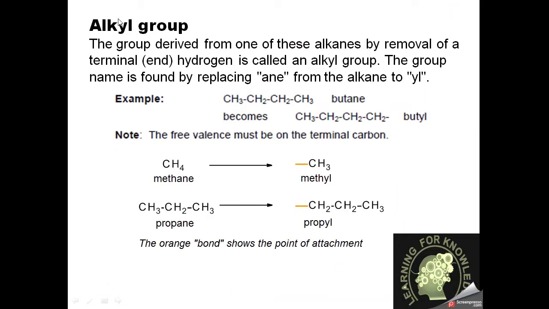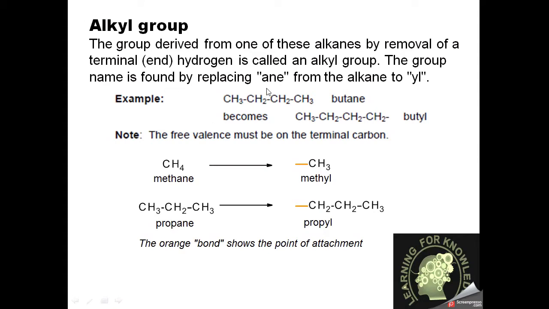There is another important thing before we study the rules or numbering principles. This is the alkyl group. What is an alkyl group? The group derived from one of these alkanes by removal of a terminal or end hydrogen. Like if we have CH4 and remove one hydrogen, it becomes CH3, and instead of methane we replace the ane of alkane with yl, and this becomes methyl. In general, when we remove ane from an alkane and replace it with yl, it becomes alkyl.